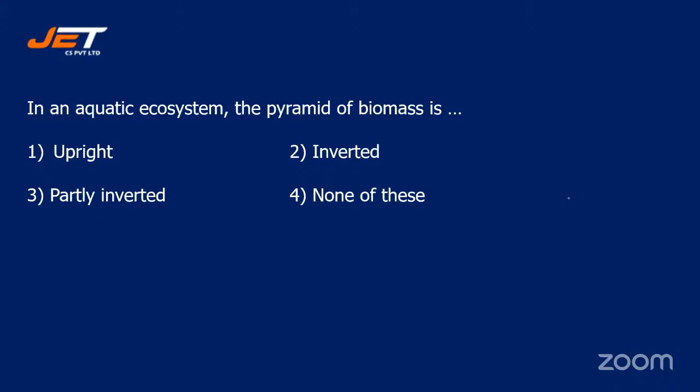You all are doing great, students. Very impressive. I can see the responses are very high. All right, let's reveal the answer. The correct answer is option 2, inverted. Those who have opted for option 2, inverted, are correct.